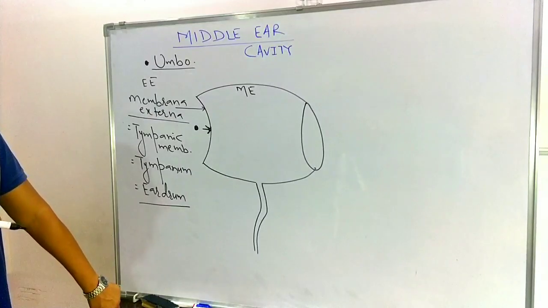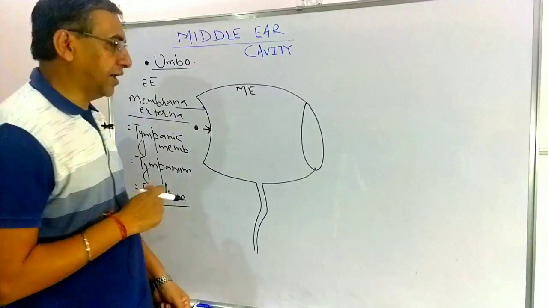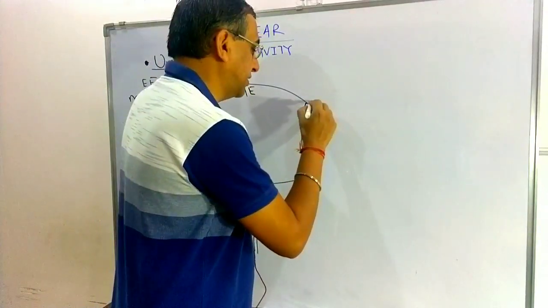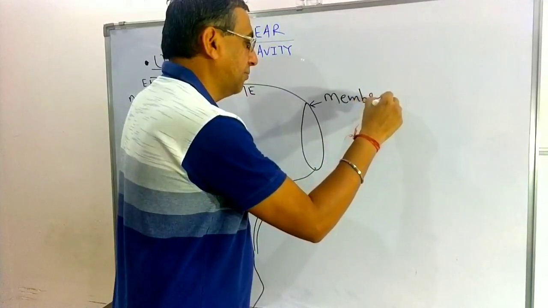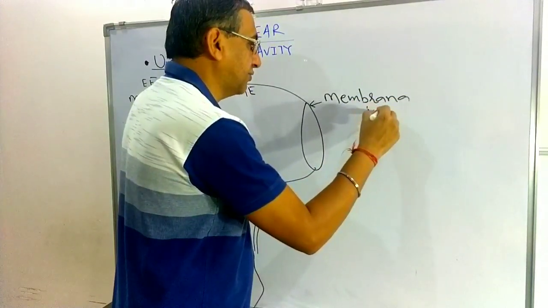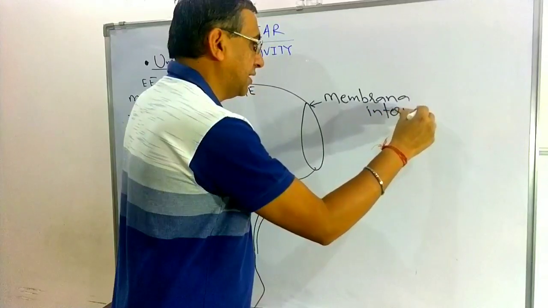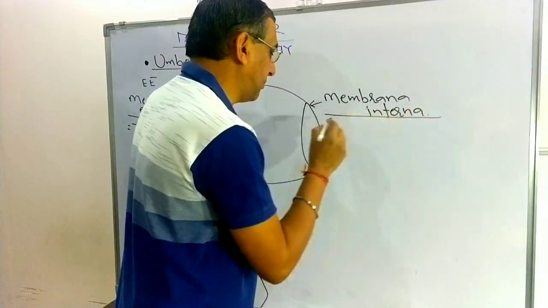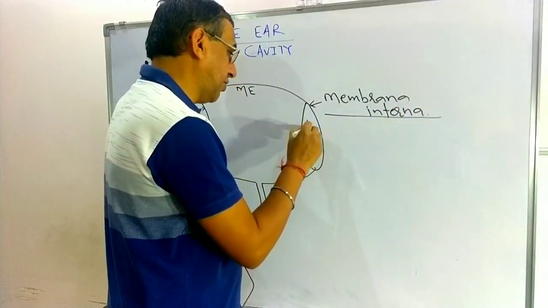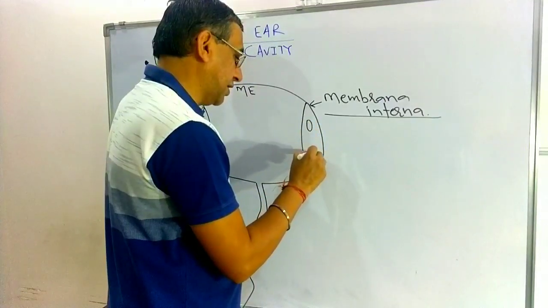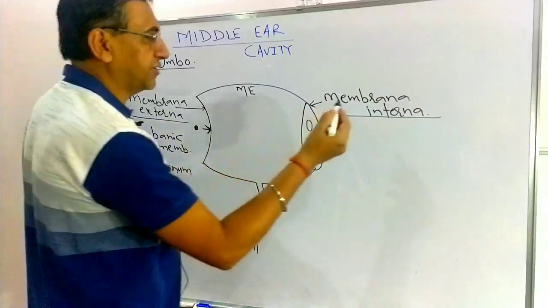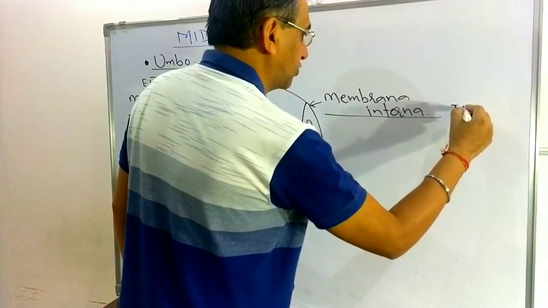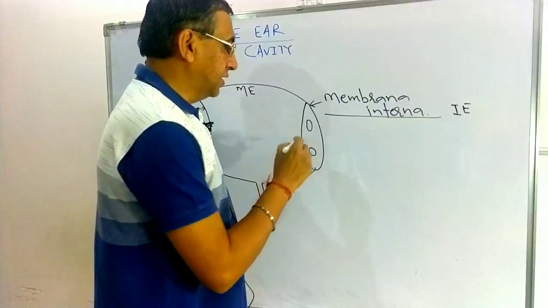So it is the membrana externa, or tympanic membrane, or tympanum, or eardrum. This one is the membrana interna. On this side there is the internal ear. On the membrana interna there are two openings.